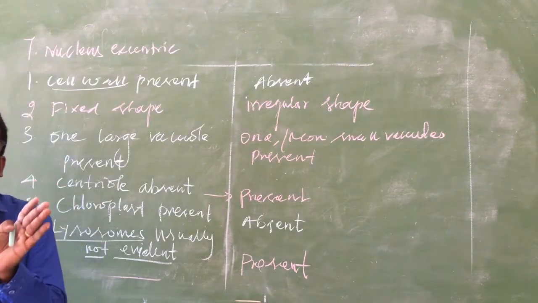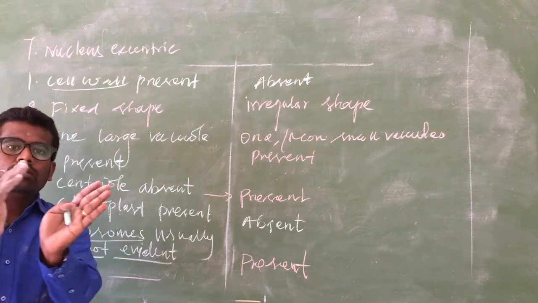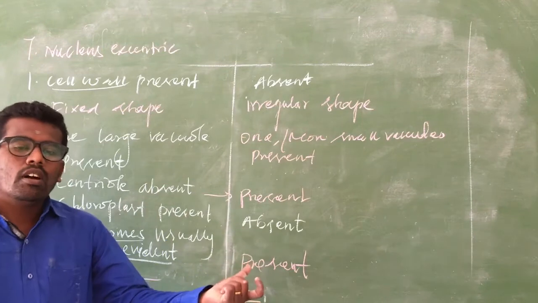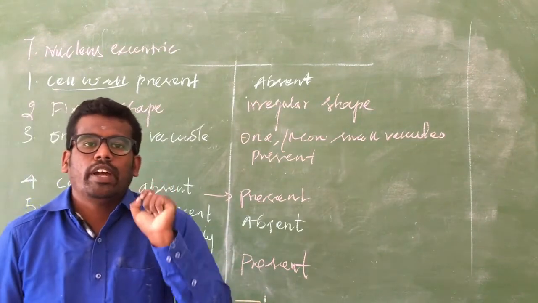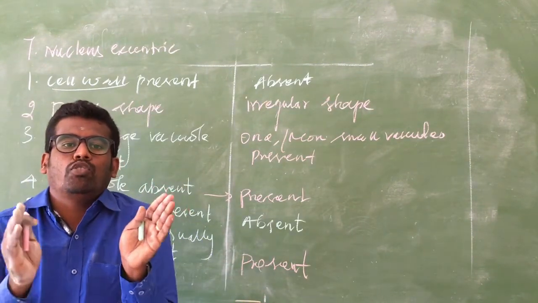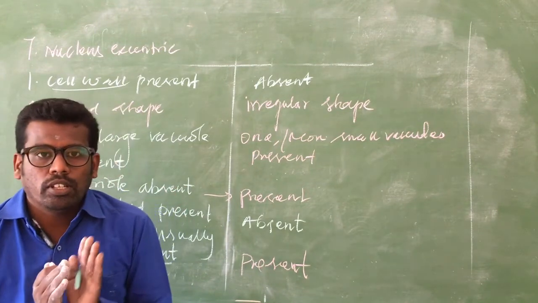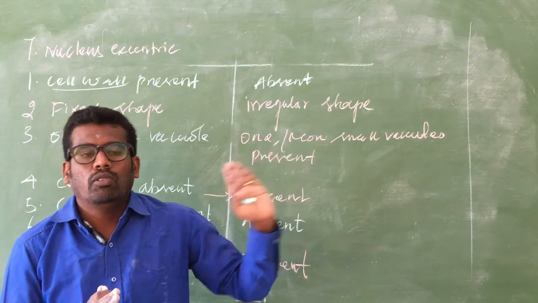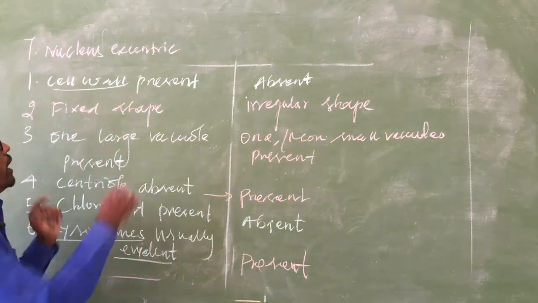Eccentric means the nucleus is not in the middle; it is located in the corner side. Why is it located in the corner? Because the large vacuole is present and occupies a maximum amount of the cell volume, so the nucleus is located in the corner. So that is eccentric.